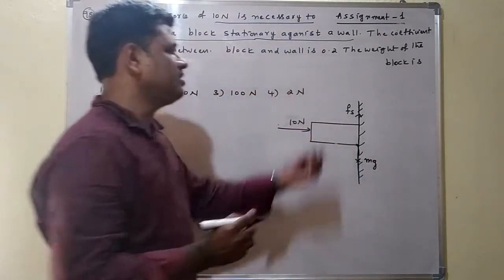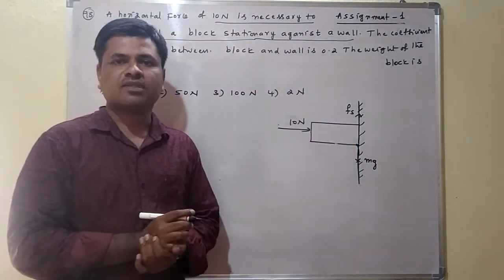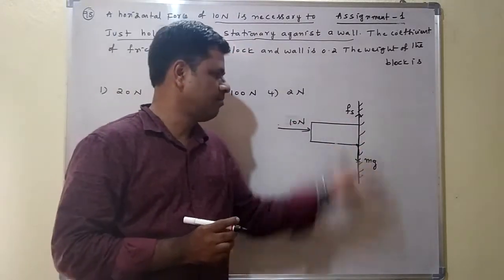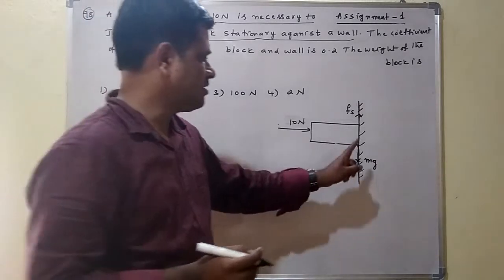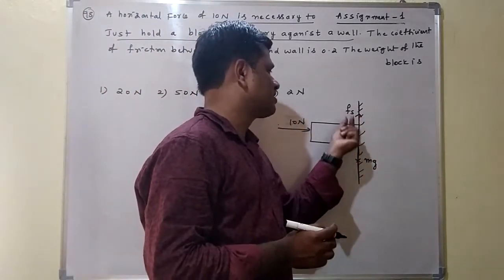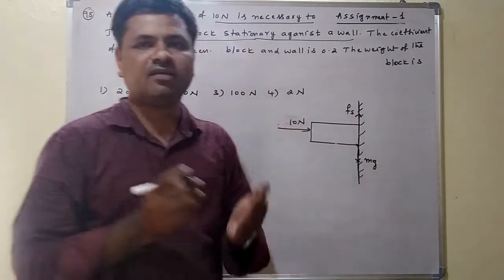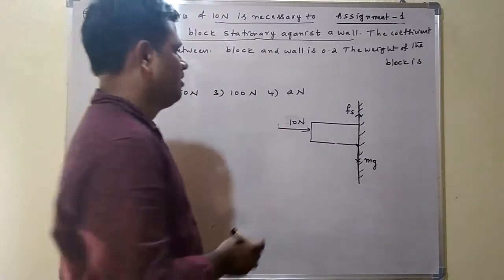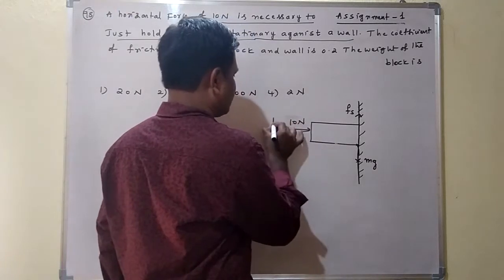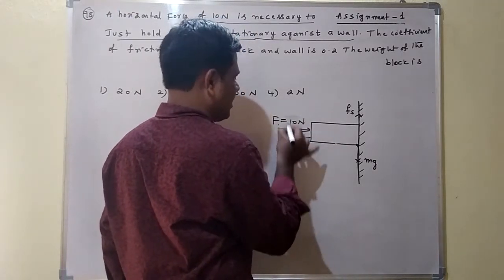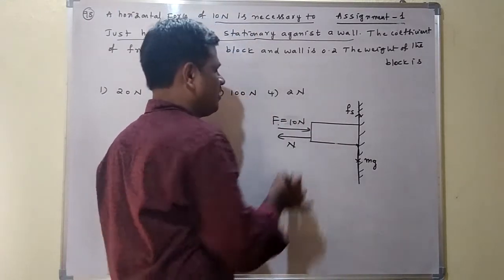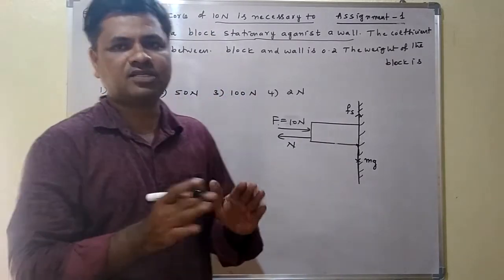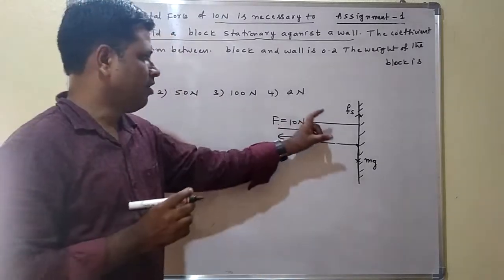When the weight is balanced by the frictional force, then only the block will be stopped. Suppose frictional force is not there, the block will fall down. So the block is stopped by the frictional force, and the frictional force is balanced by the weight of the block. Now here 10 Newton is the applied force, and the normal reaction acts in the opposite direction. The magnitudes of these two are the same, because the block is stationary.